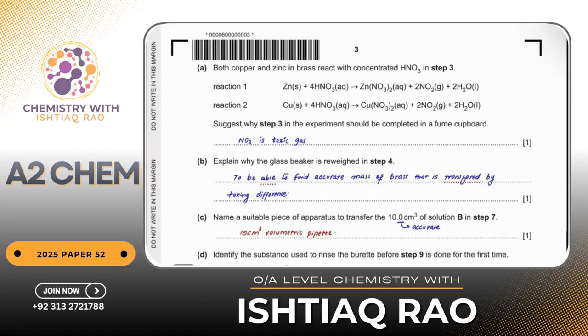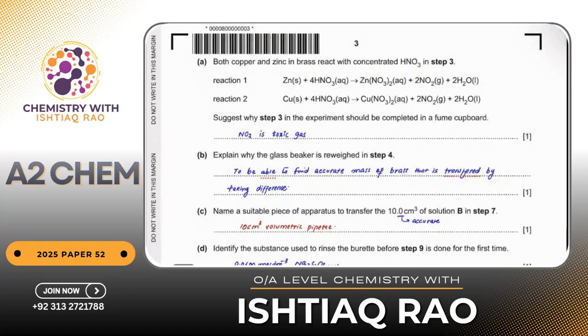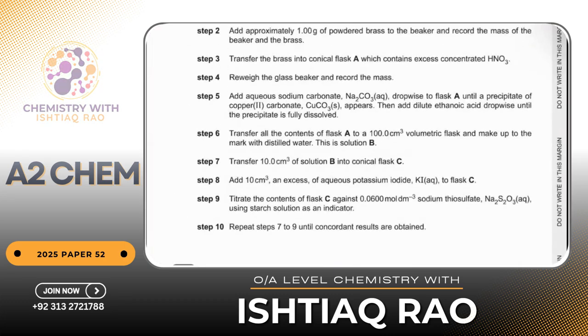So in question A, they are asking, suggest why step 3 in the experiment should be completed in a fuming cupboard. Step 3 is the step where you are using concentrated nitric acid.